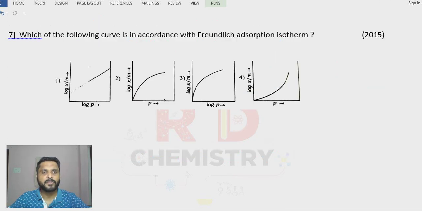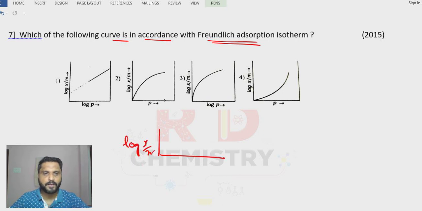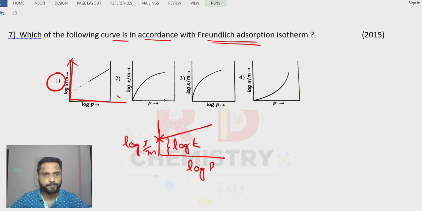Question number 7. Which of the following curves is in accordance with the Freundlich adsorption isotherm? In the previous question we plotted log x by m versus log p. We are going to get a straight line, but the straight line will cut the y-axis. The intercept we are going to get was log k, correct? So the answer is option number 1. So this is the graph we are going to get.